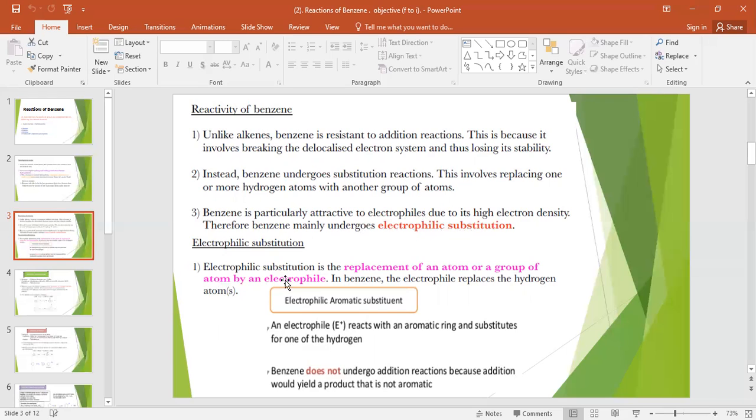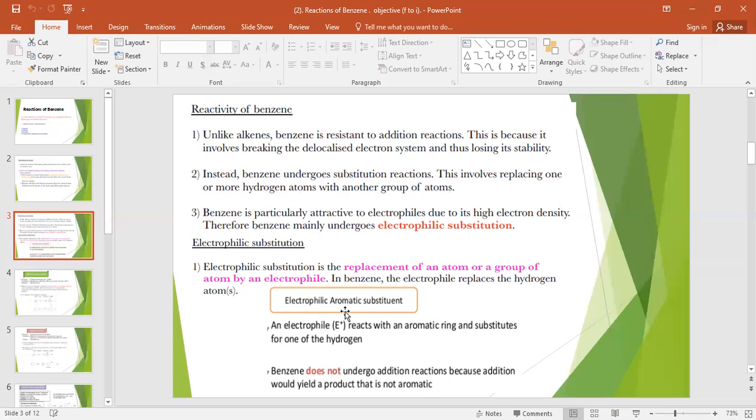The electrophilic substitution is the replacement of an atom or group of atoms by an electrophile. Electrophile means positive species. In benzene, the electrophile replaces the hydrogen atoms from the benzene ring, one hydrogen or maybe more.